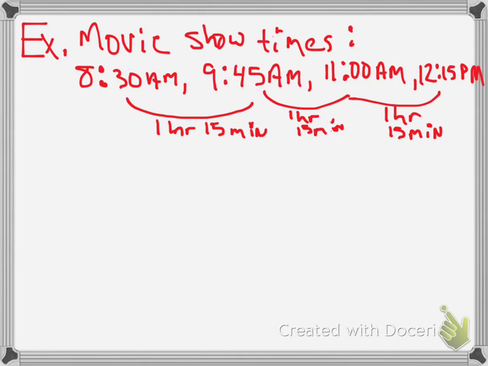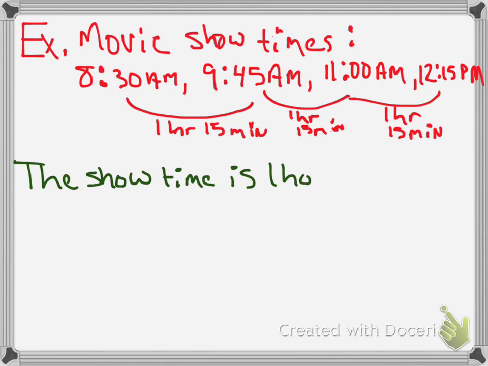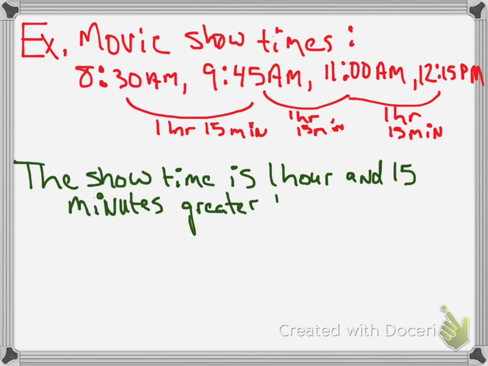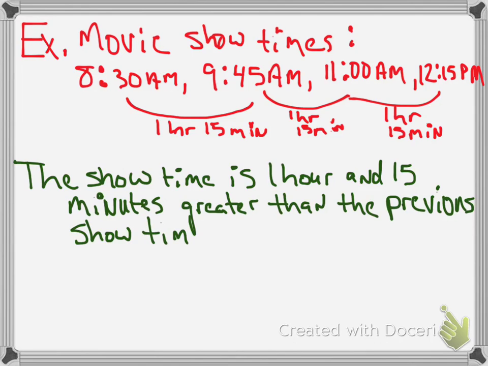Okay, I'm going to do the conjecture in a different color. So, the conjecture here is that show times start 1 hour and 15 minutes later, or as they put it in the book, the movie show times, the next one is always 1 hour and 15 minutes greater than the previous one. I would have said later, but they said greater. Okay. Anyways, so what does that mean? That also means that the next show time would be at 1:30. So your conjecture is what I wrote in green, and then the next thing in the pattern would be 1:30 p.m.